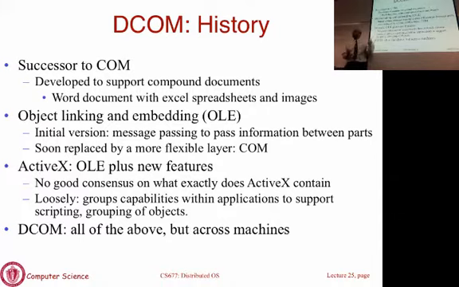And the way this is happening is underneath there's a communication layer that allows these applications to talk to one another. That is what led to the design of OLE and the COM layer, which was basically a communication layer. So the original one was OLE. It was soon substituted by a more flexible RPC layer called COM, which allowed you to do this for any application, not just Office applications. So they saw that you can have other Windows services, you may write your own applications, now you want an RPC layer. So that was basically replaced by COM.